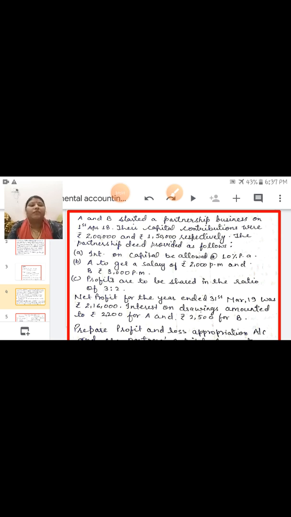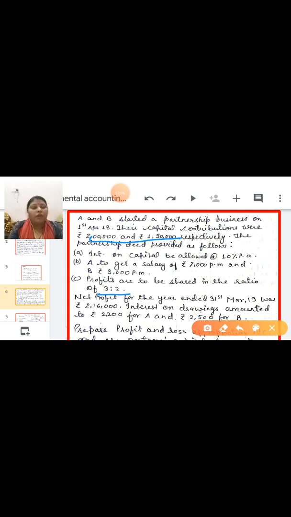In this question, profit sharing ratio is given, 3:2. If it is not given, then you have to see in the question if it is written that the profit sharing ratio will be in the capital ratio, then you have to calculate the ratio on the basis of the partners' capital. But if this line is also not written, then you have to take equally.